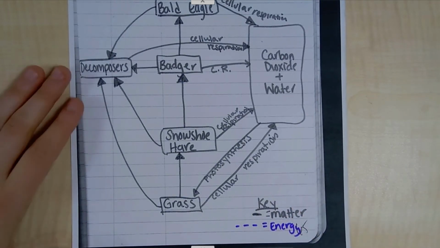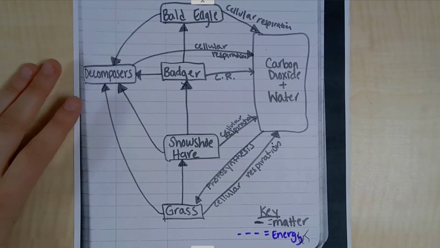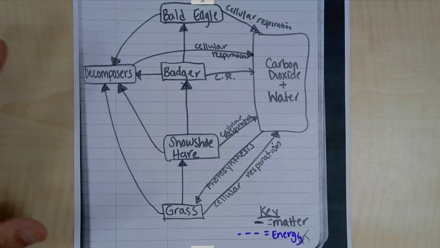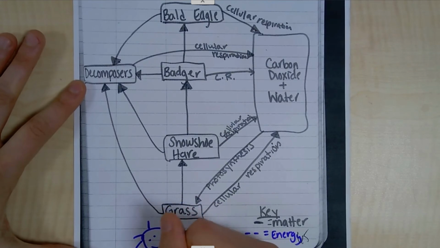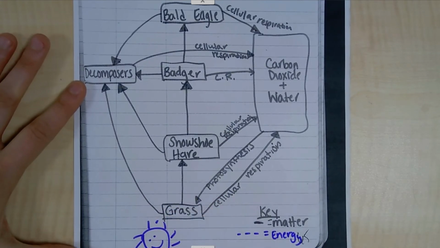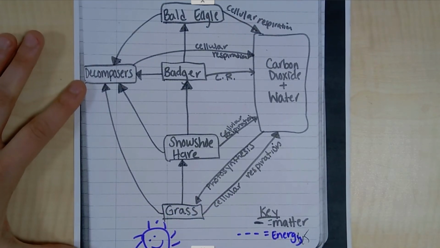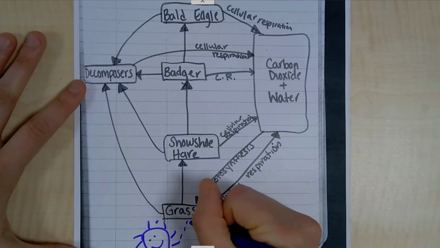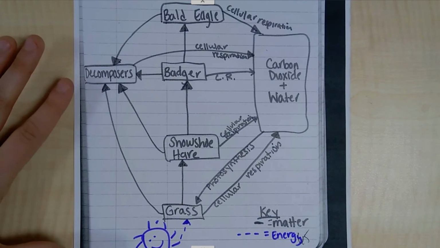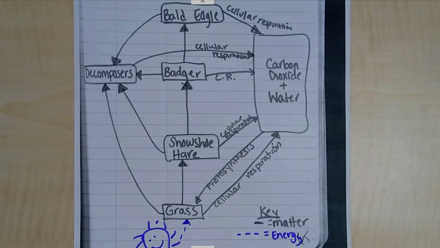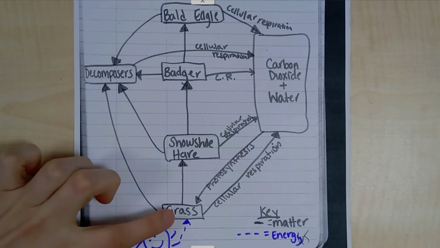And when we're talking about energy, we know that energy first enters this food web, food chain, from the sun. So I'm just going to have the sun, and I want you to be writing this down as well. So we're just going to say it enters in through the sun. Well, when we're talking about our energy, yes, it enters in through the sun, but it now goes into the grass.